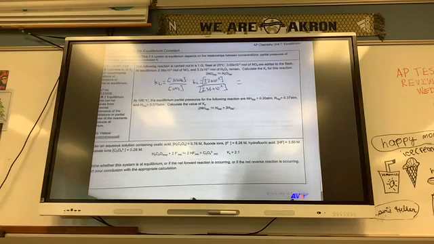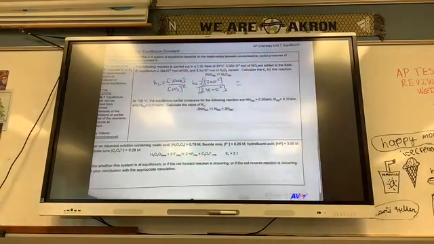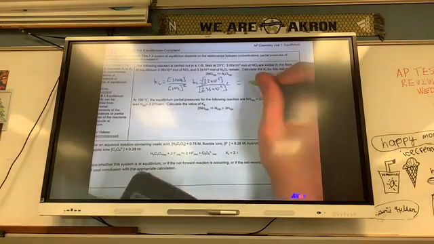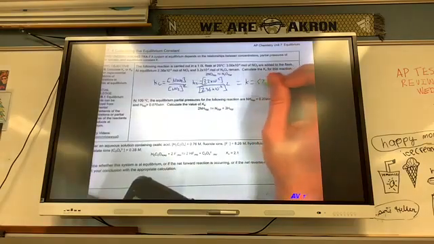So 3.2 e negative 2 divided by 2.36 e negative 2. Oh, you know what? That should be squared. So divided by 2.36 e negative 2 squared. So for K, I got 57.5.